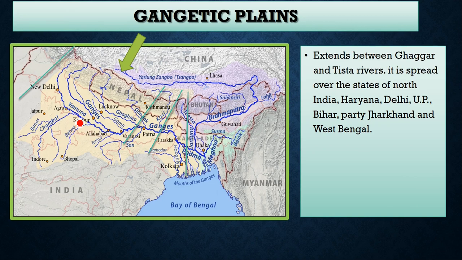Gangetic plain or Ganga plain, you can see here the Ganga river and its tributaries. That is Chambal, Betwa, Son, important rivers, Kosi, Gandak, Ghagar, Gomti. It extends between the Ghagar and Tista rivers. It is spread over the states of North India: Haryana, Delhi, UP, Bihar, partly in Jharkhand and West Bengal. Ganga plain is very fertile and it is the area where agriculture takes place, right?